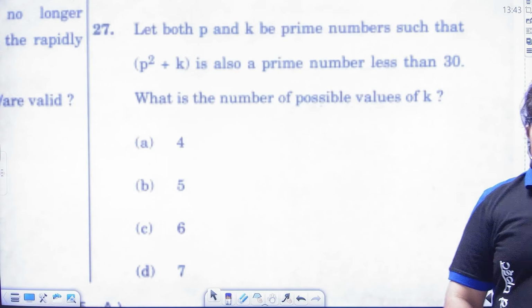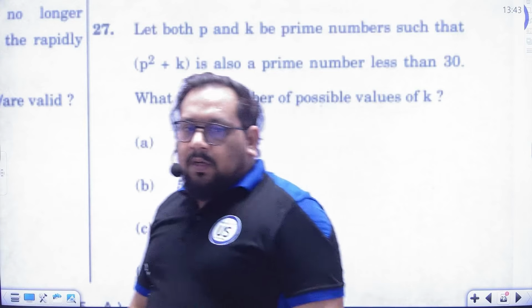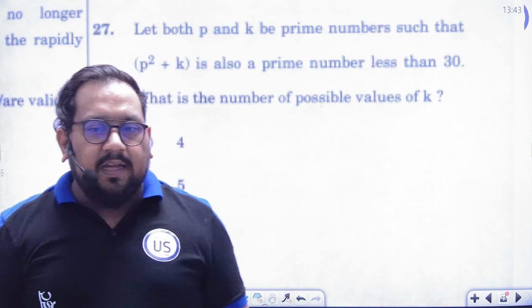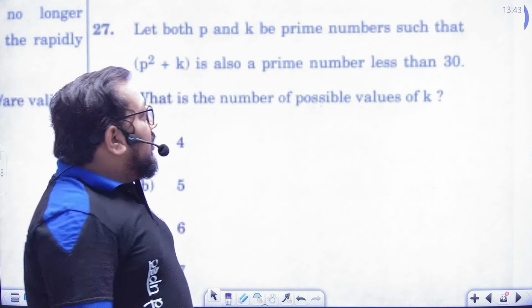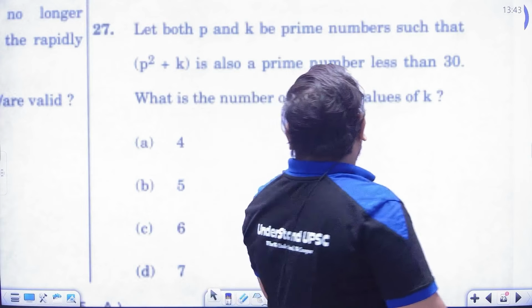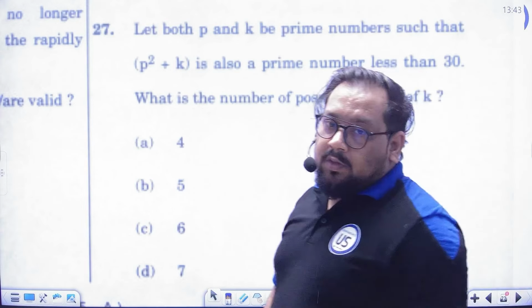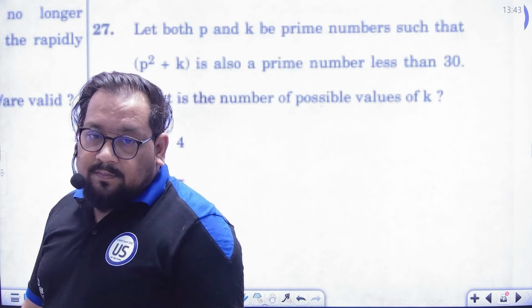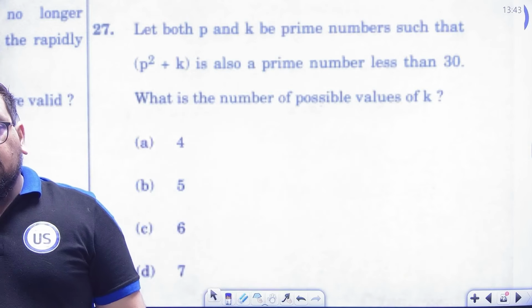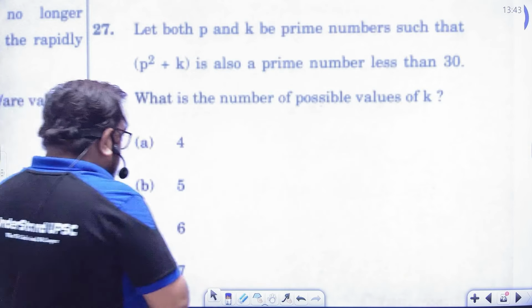Let both P and K be prime numbers such that P square plus K is also a prime number less than 30. What is the number of possible values of K? Now what? How will you solve this? Why are you getting tensed?